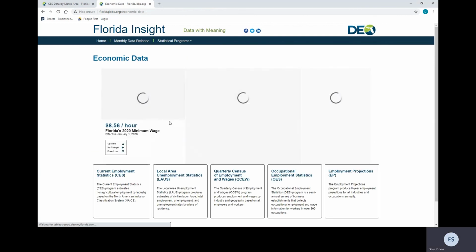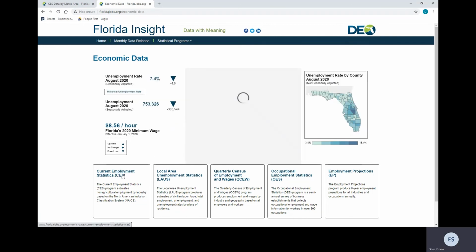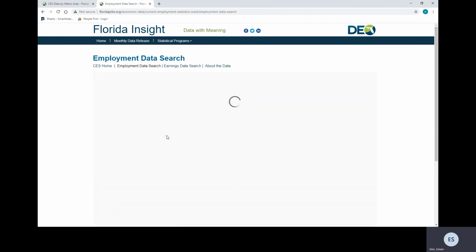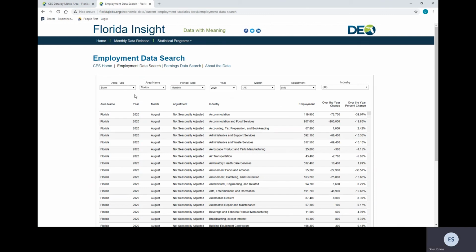So I want to revisit something I mentioned earlier, which is the data search tool. Each individual statistical program has this feature. Data search, employment data search, earnings data. So if we click on this, you can select area type by nation, state, metropolitan statistical area, Florida, the month, and a specific year.